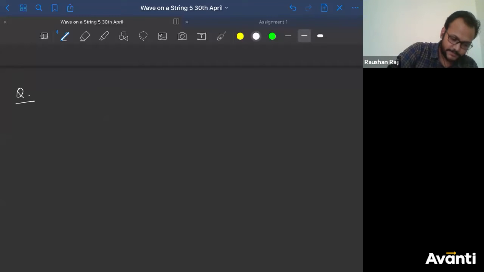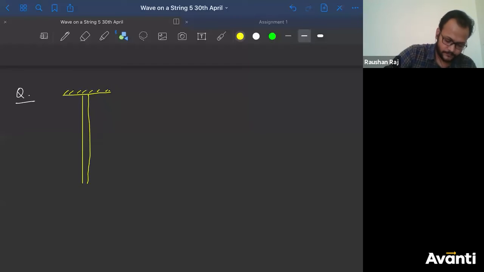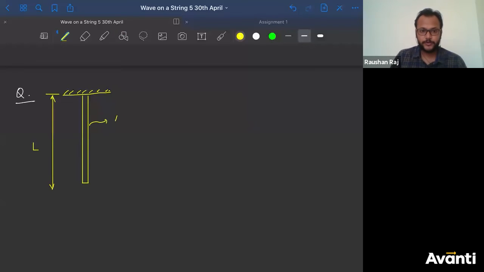So next problem is this one. यहाँ पे this is the ceiling and let us say this is a rod here or this is string और rope है यहाँ पे. And the length of this is given to you as L and mass per unit length is given to you as mu. Okay, so there is a rope or a string of mass per unit length mu and length is L.